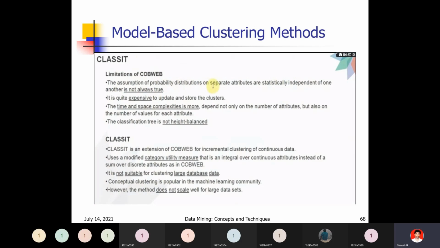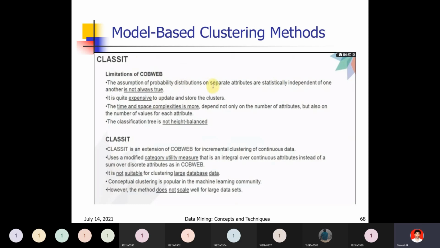It uses a modified category utility measure, an integral over continuous attributes instead of a sum over discrete attributes as in CobWeb.